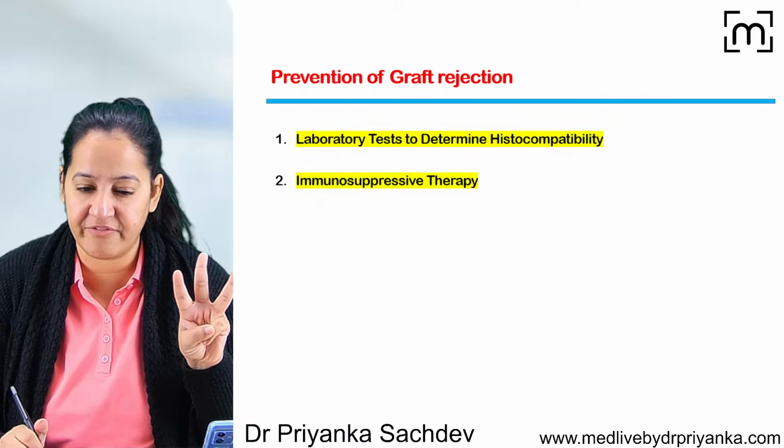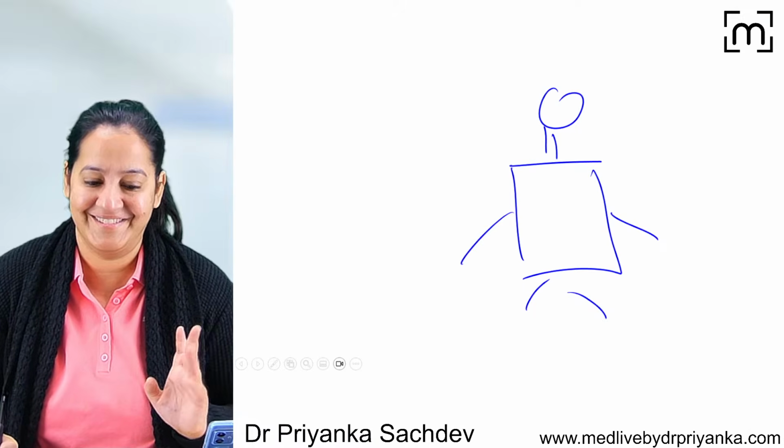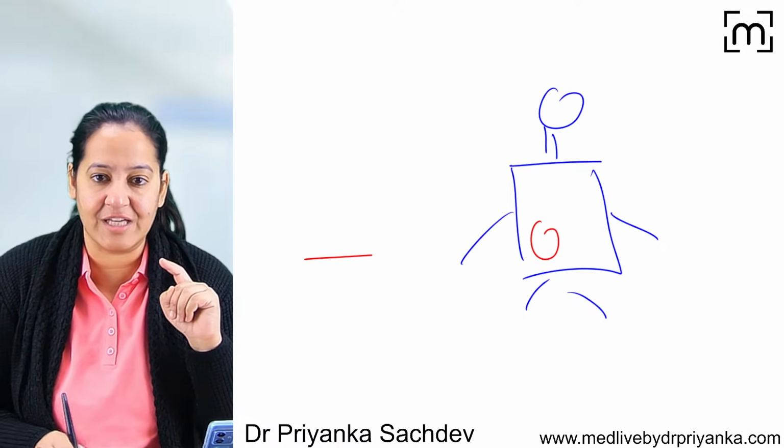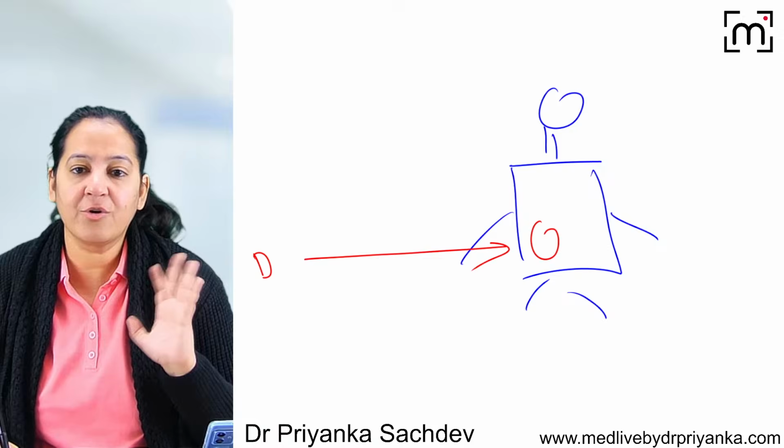We have seen the three types of graft rejection, how to prevent it. Now I'm a surgeon. This is my recipient. I do not want the rejection. This is the graft which I have transferred from donor to recipient. From the donor's body to recipient, I have transplanted. I do not want the rejection.